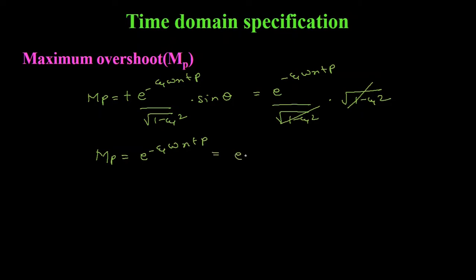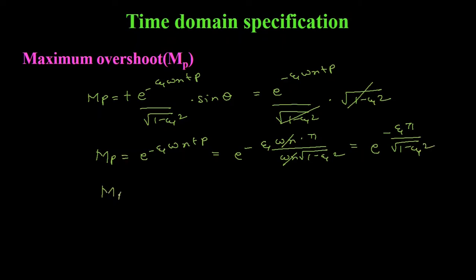Tp is equal to pi upon omega d. Since omega d is equal to omega n into under root 1 minus zeta square, MP will be equal to e to the power minus zeta omega n into pi upon omega n into under root 1 minus zeta square. Now this omega n and this omega n get cancelled out, and we'll get MP is equal to e to the power minus zeta pi divided by under root 1 minus zeta square.